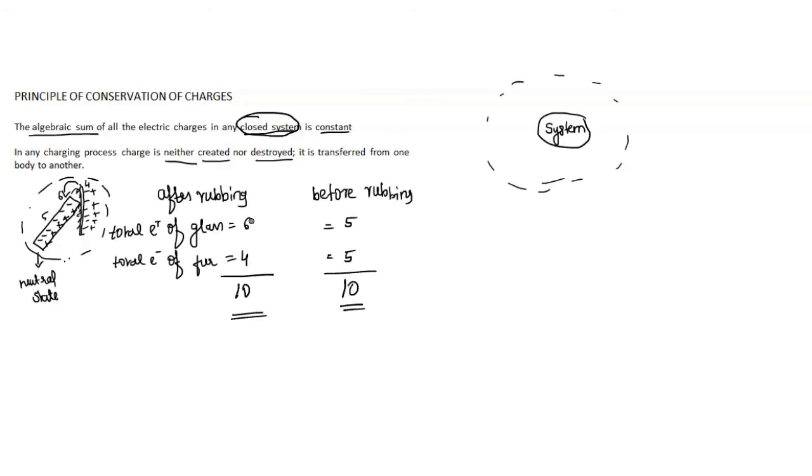The second important principle is that the magnitude of charge of the electron or proton is the natural unit of charge. So this is all about the principle of conservation of charges.